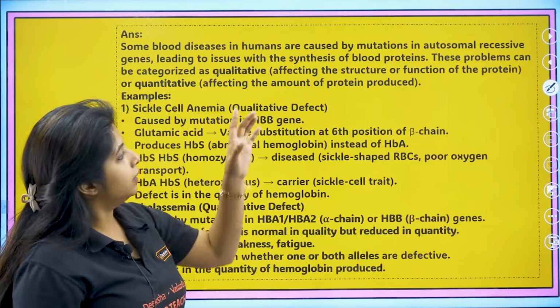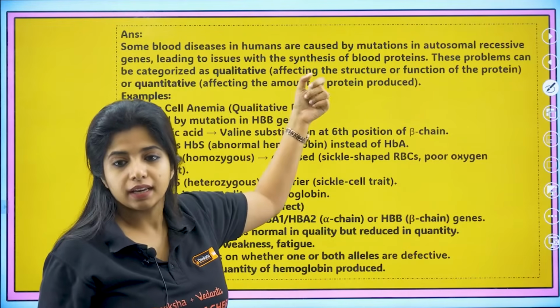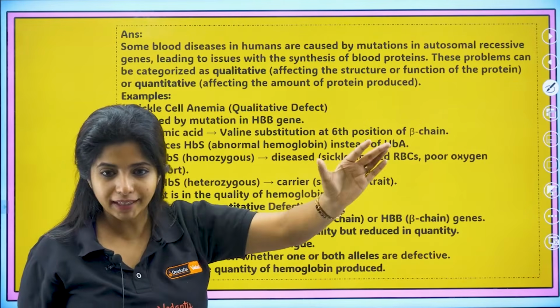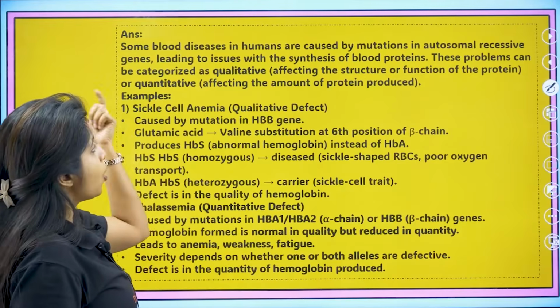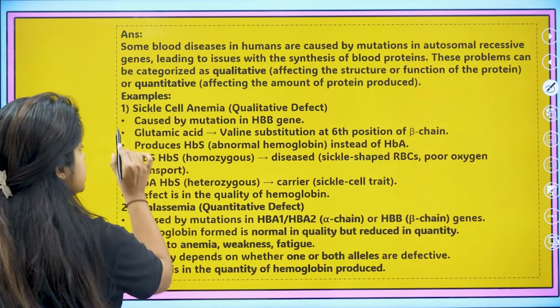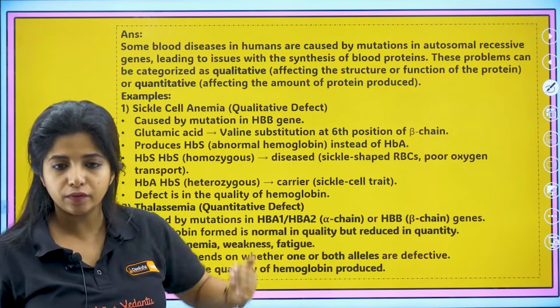So, the problems can be categorized as qualitative when it affects the structure or function of the protein. Quality, the structure is getting affected, which is why the function is also getting affected. Or quantitative, that affects the amount of protein being produced. So in sickle cell anemia, it is a qualitative defect. Why do I call it a qualitative defect?